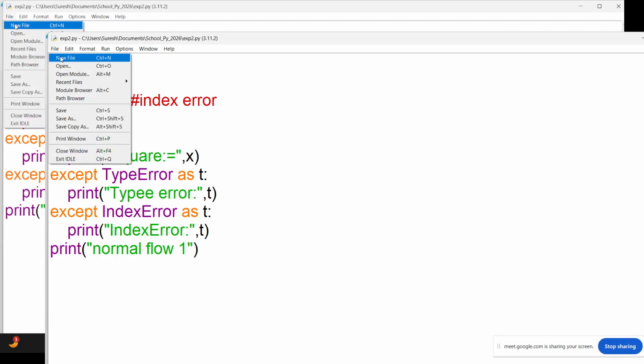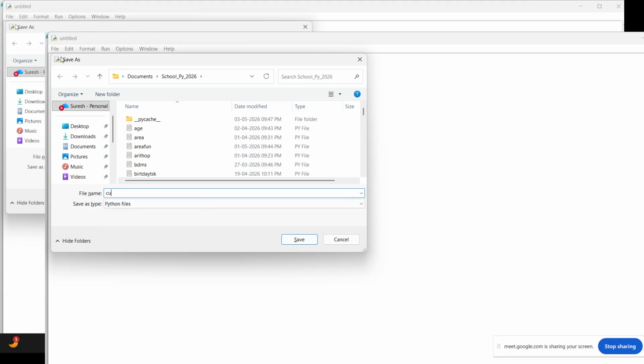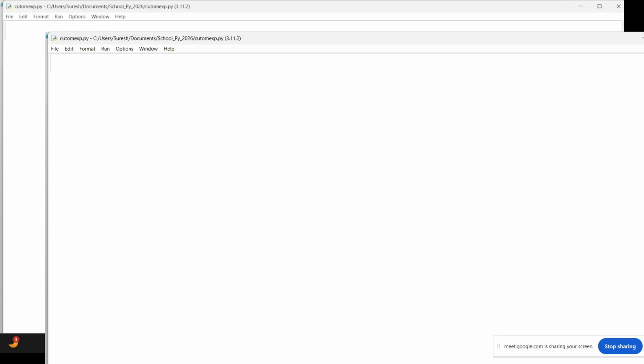Let's take a simple example. I'll write custom exp. I'm going to write a simple function, age, where I'm accepting age.